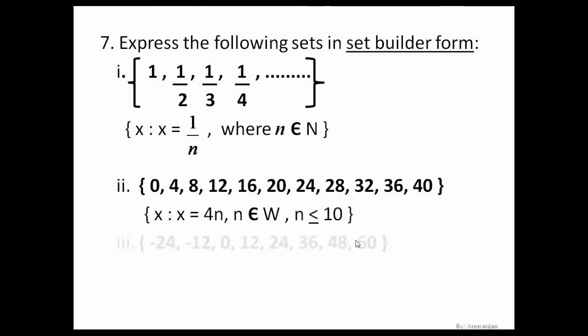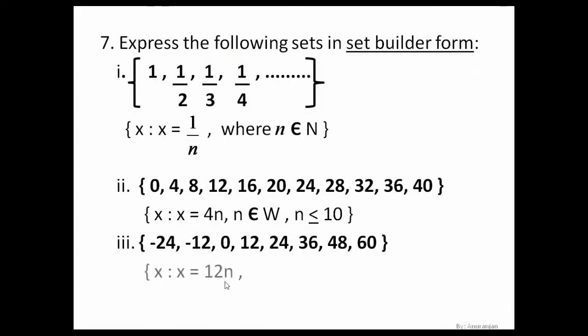Next, -24, -12, 0, 12, 24, 36, 48, 60. Here if you observe, they look like the multiples of 12. So you have to identify in all these sets, when you have to write in set builder form, the common property so that you can give an algebraic expression to that. So here I assume that these values are x, such that x is equal to 12n.